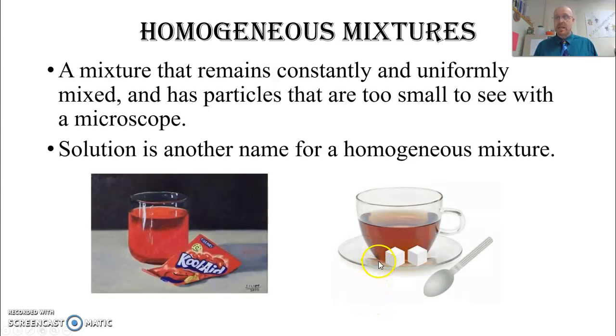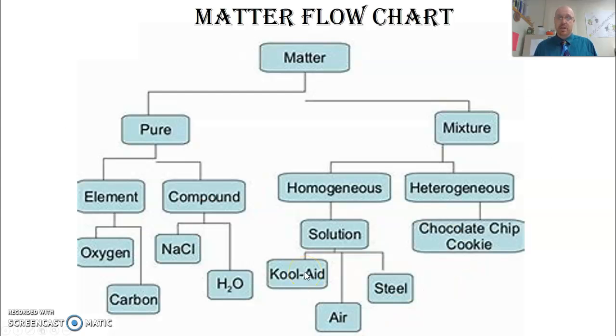Kool-Aid, tea, coffee, all these things are mixtures, but the particles are so small that we can't separate them out. They're constantly and uniformly mixed. So they are different than a colloid. A colloid is a mixture where we can separate the things out of it. The solution is a homogeneous mixture.